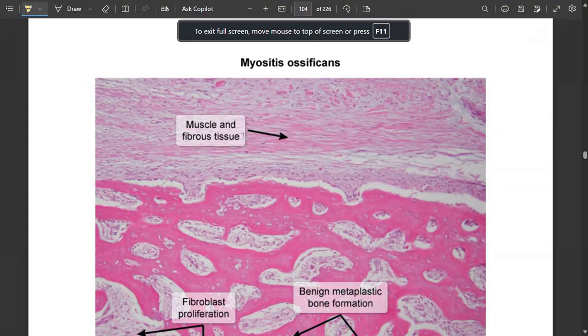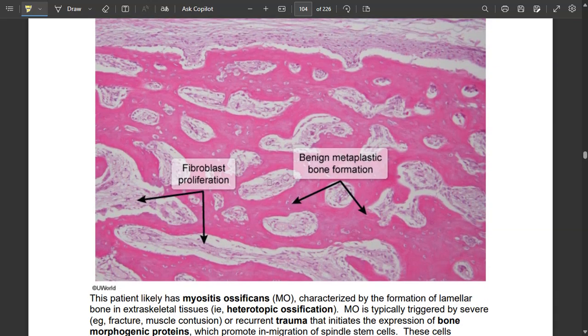This was a better slide. This is muscle tissue, this is fibroblast proliferation, and benign metaplastic bone formation is occurring here.